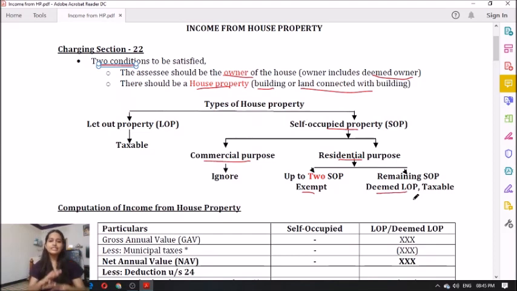So clear? Now see types of house property: either a self-occupied property or a let-out property. Let-out property is always taxable. Coming to the self-occupied property, check whether it is a commercial purpose or a residential purpose. If it is for a commercial purpose, kindly ignore that. If it is for a residential purpose, up to two house properties you can claim as an exemption. More than two you have to treat as deemed let-out property and it shall be taxable accordingly. Clear with these two things?